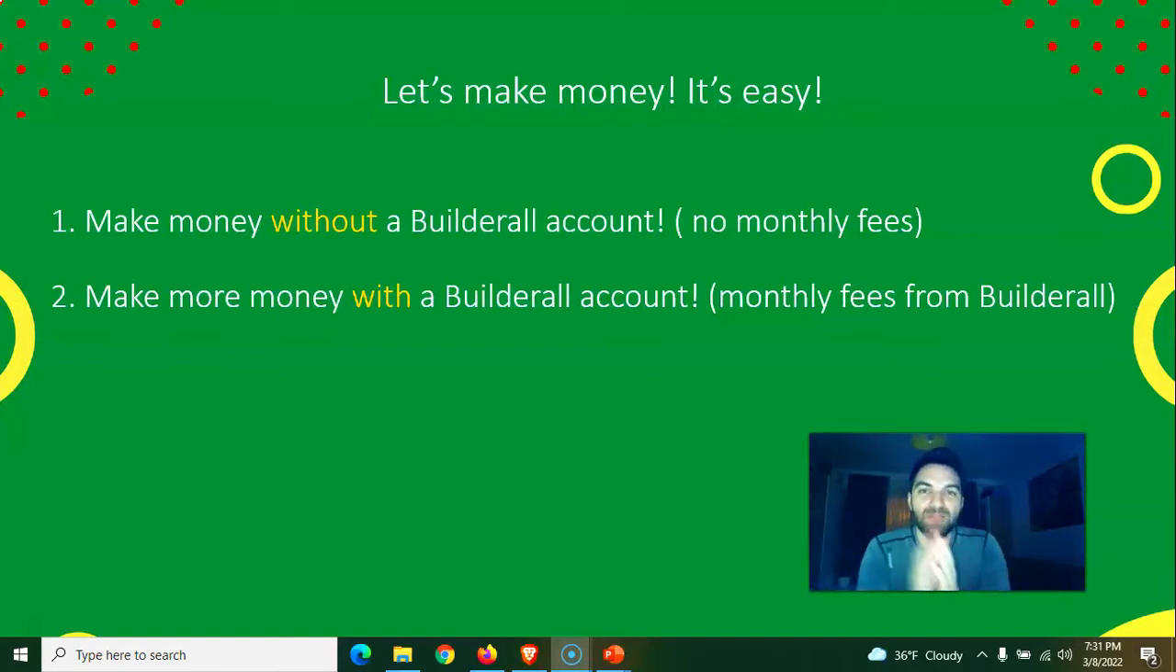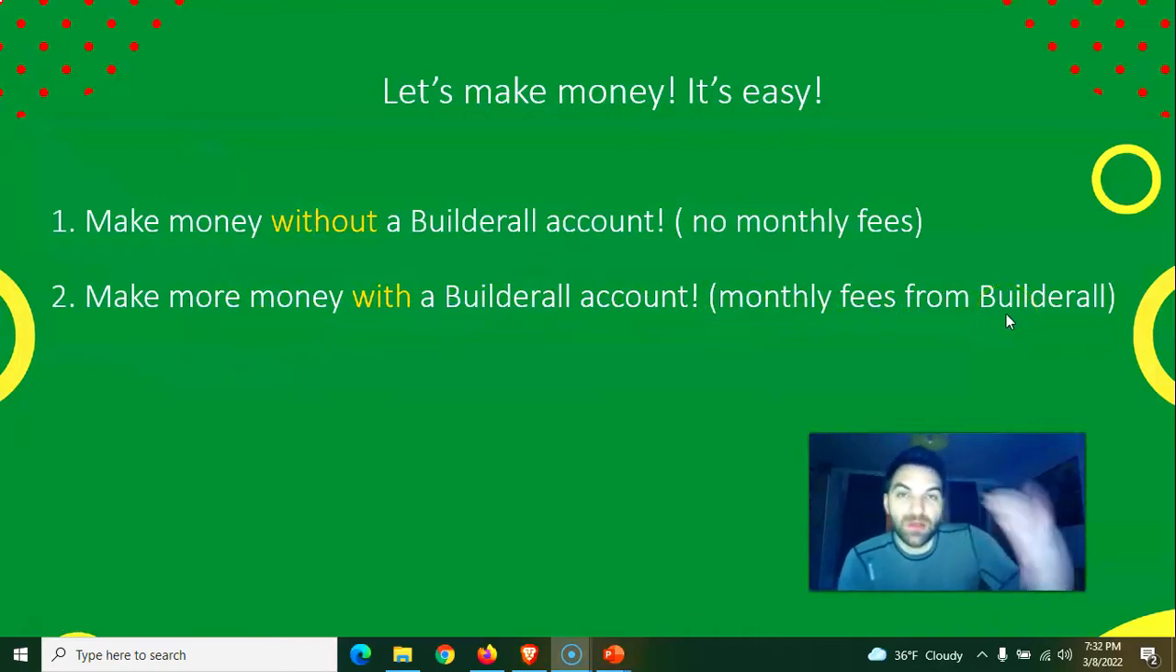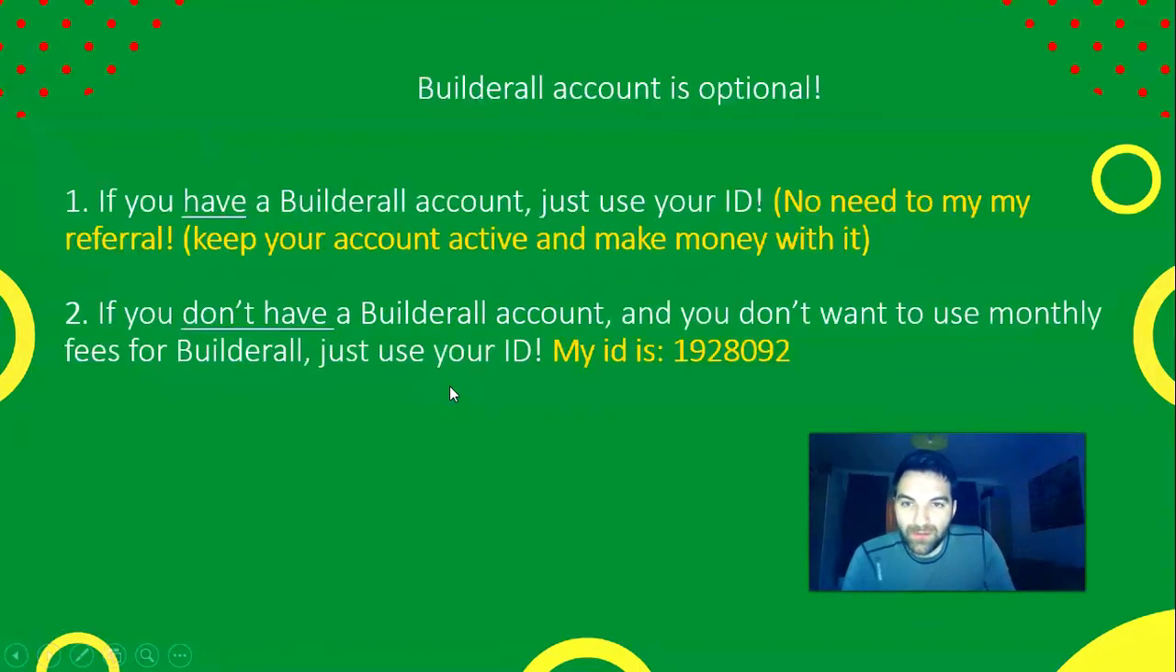In this automatic business, we have many businesses, and one of them is BUILDERALL. You can build this business without a BUILDERALL account if you don't want to have monthly fees. Make money without a BUILDERALL account, and you don't need to pay monthly fees. It's okay if you don't want to pay, but you can also do it with a BUILDERALL account. From BUILDERALL to BUILDERALL you must pay each month to have access to the platform. But it doesn't matter, you can build with or without BUILDERALL.